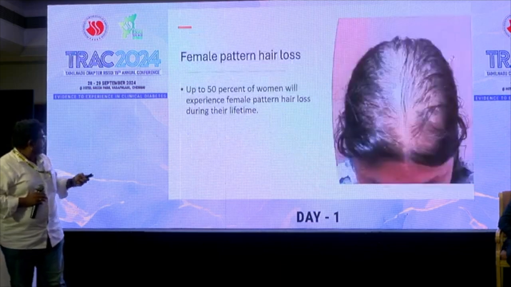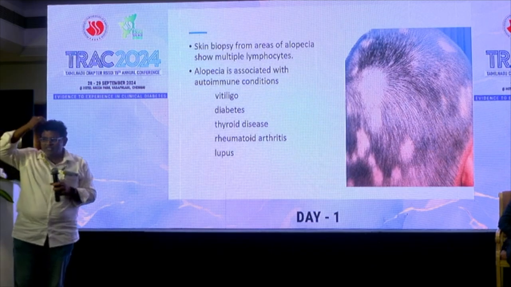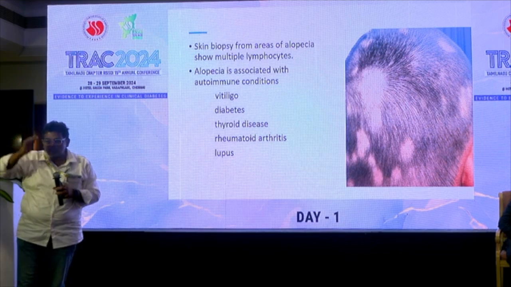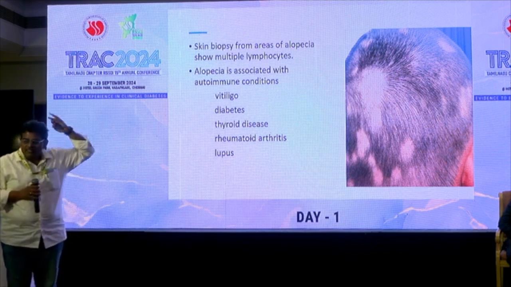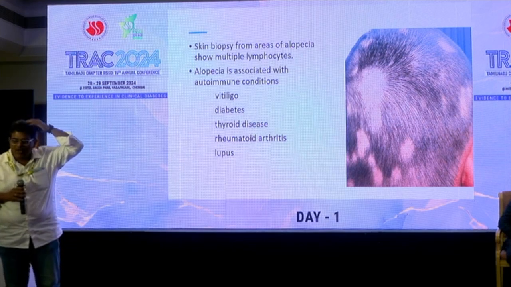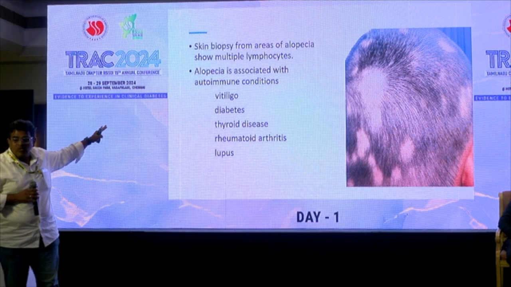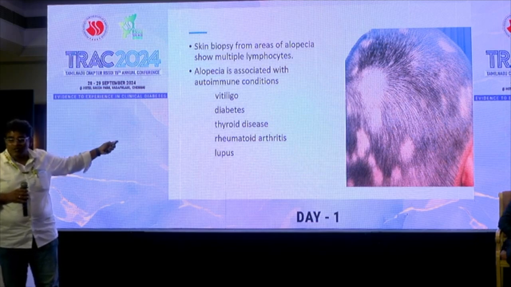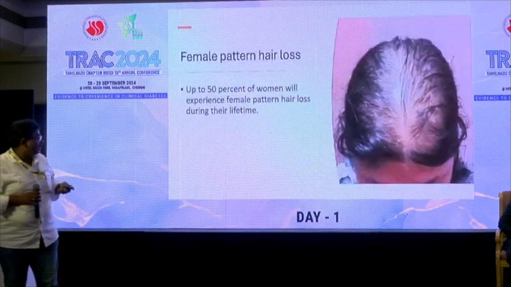But what we need to know is, when the skin biopsy of alopecia areata is taken, the periphery showed a larger number of lymphocytes, which shows that there might be an autoimmune condition related to this. So when we see a patient with this type of hair loss, always look at whether these conditions are there, and that includes diabetes. See whether the patient is having insulin resistance. There are articles to show that this can be a sign of insulin resistance also. That is the second point that we need to know.